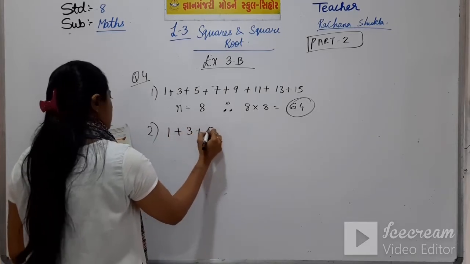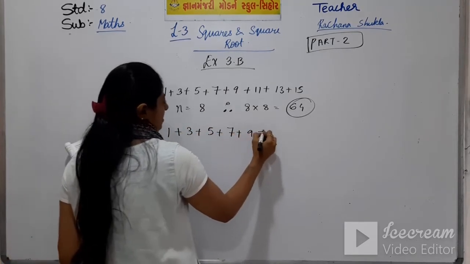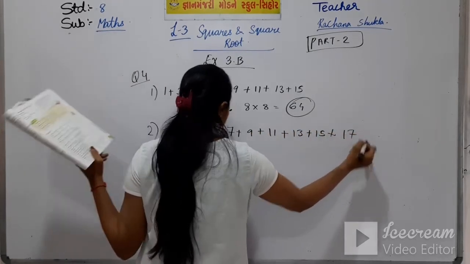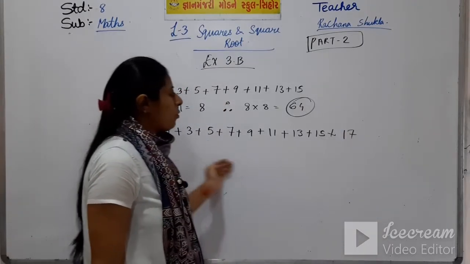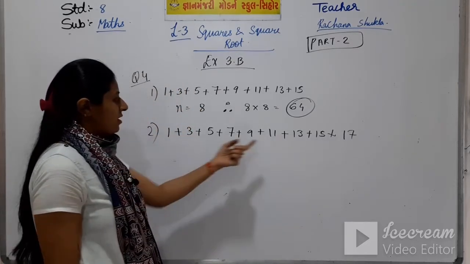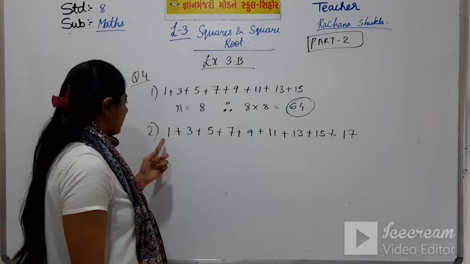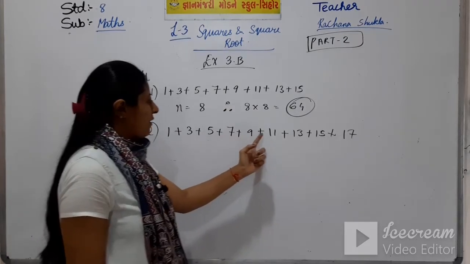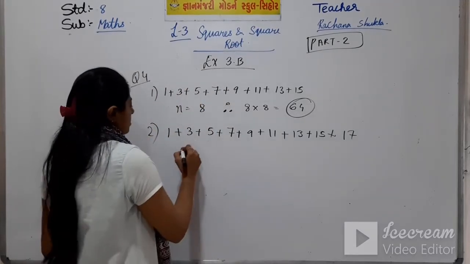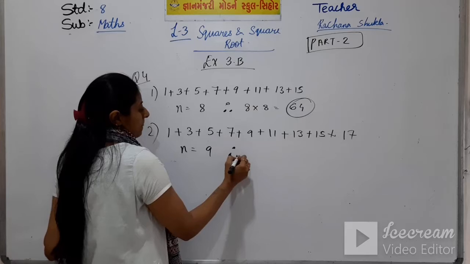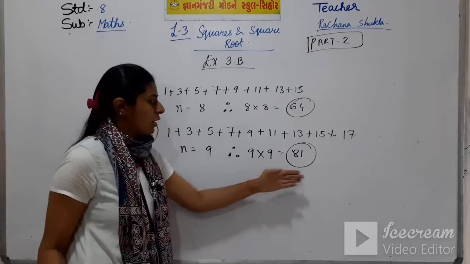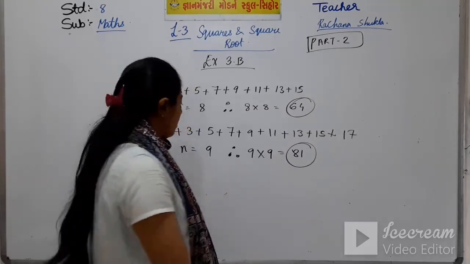The second question. 1 plus 3 plus 5 plus 7 plus 9 plus 11 plus 13 plus 15 plus 17. If you want to find the total of all these numbers, first find out how many numbers there are. 1, 2, 3, 4, 5, 6, 7, 8, 9. 9 numbers. So, n equal to 9. Therefore, 9 9s are 81. Your answer is 81. Very quick answer you got.